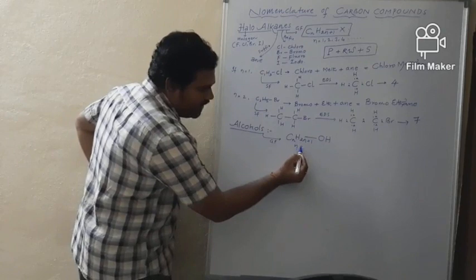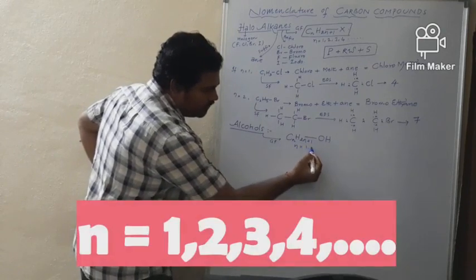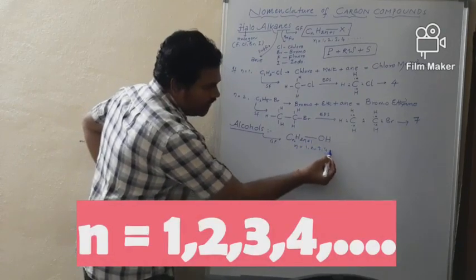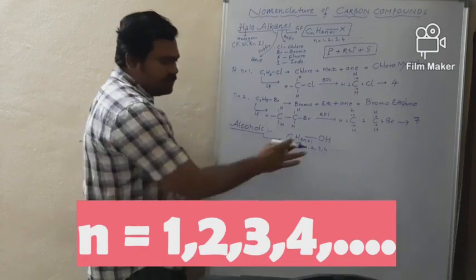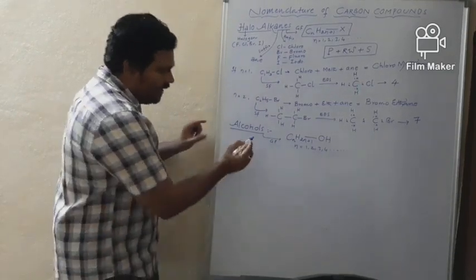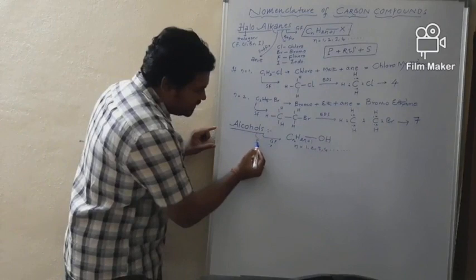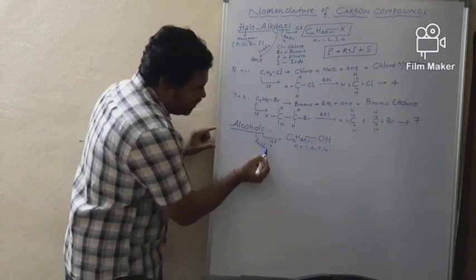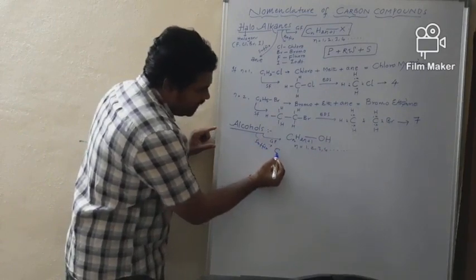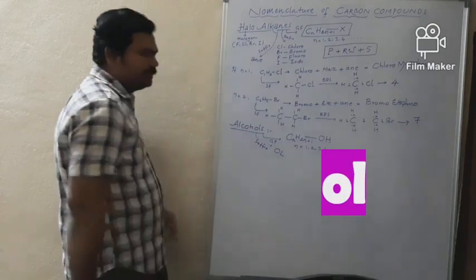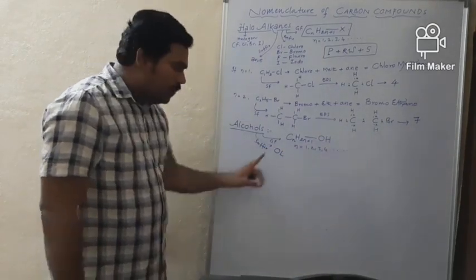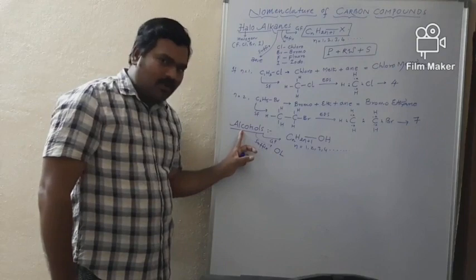Where n can take the value starting from 1, 2, 3, 4 and so on. So this is the general formula. And according to the IUPAC system, alcohols end with the suffix "ol". Ol is the suffix for alcohol.